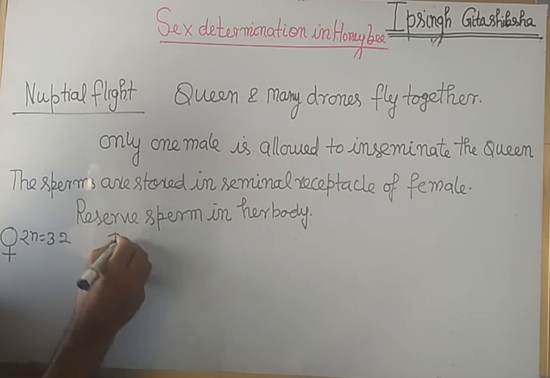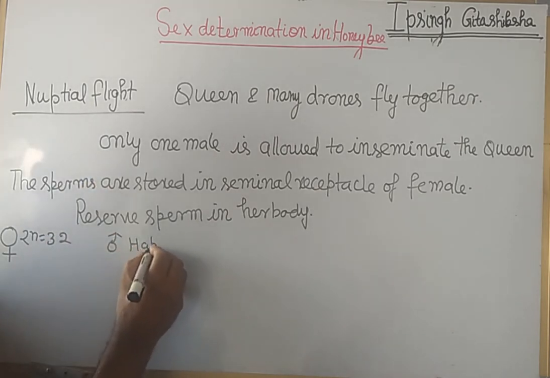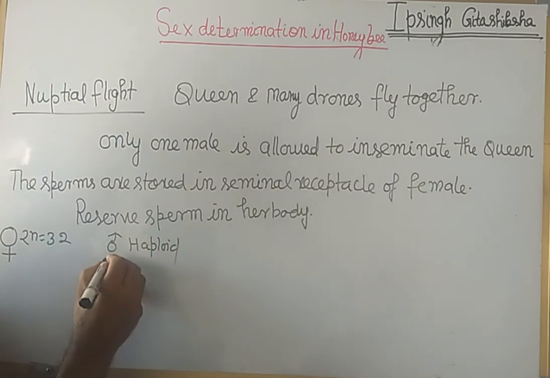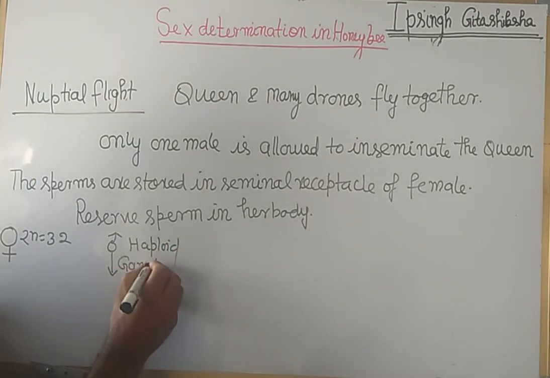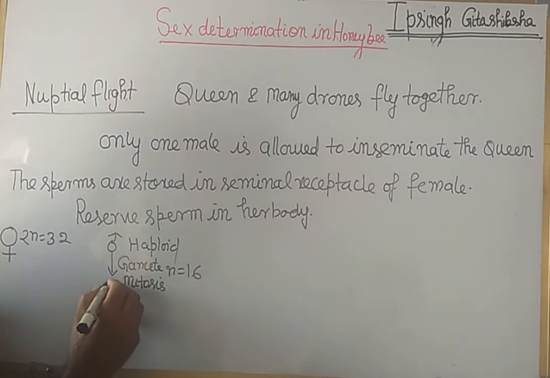This is the male that is haploid, and male form gamete. Here n is equal to 16. The gamete formed by mitosis, sperm formed by mitosis, and so they will have n.